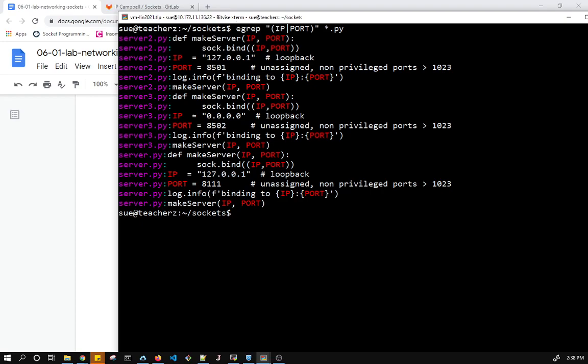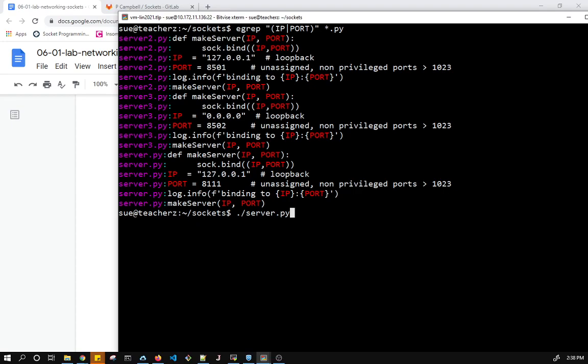I'm using extended grep to make sure it's using extended regex, because the OR in this fashion is an extended regex, and I'm saying I want you to search for IP or port. Here I have 127 loopback plus 8501, INADDR_ANY plus 8502, and then loopback plus 8111. So I think that it's going to be unique, so it'll run no problem.